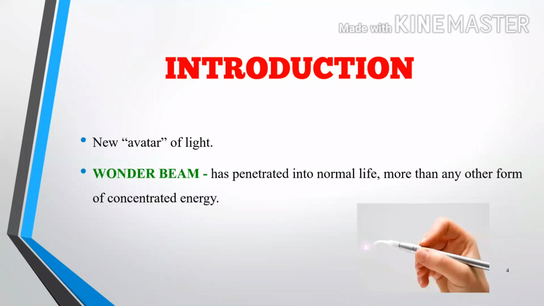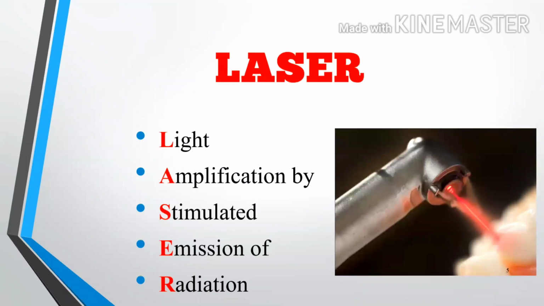Introduction: laser is a new avatar of light. It is a wonder beam, has penetrated into normal life more than any other form of concentrated energy. Laser is light amplification by stimulated emission of radiation. Light is an electromagnetic field which exists as a particle and travels as a wave at a constant velocity. It has a basic unit, the photon. There are two basic properties of light, which are amplitude, the vertical height, and wavelength, which is the horizontal distance.